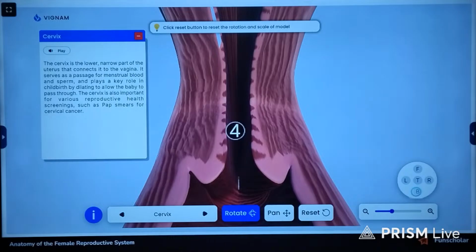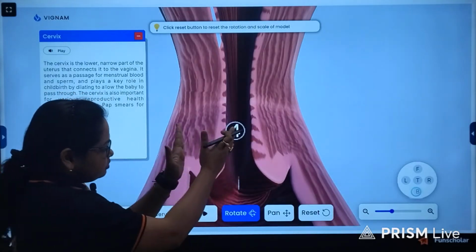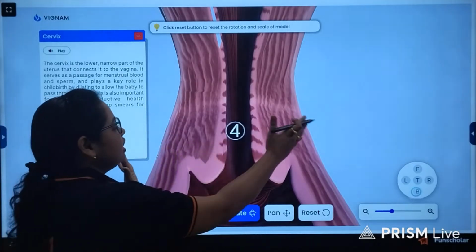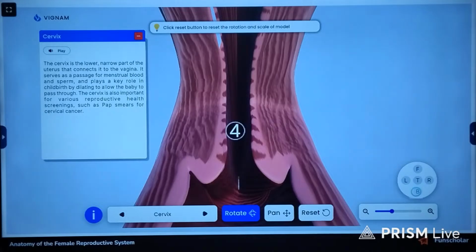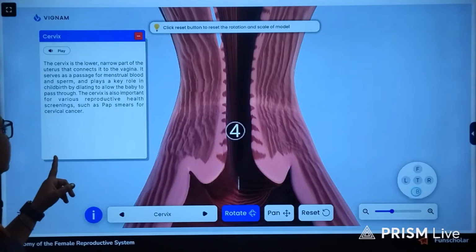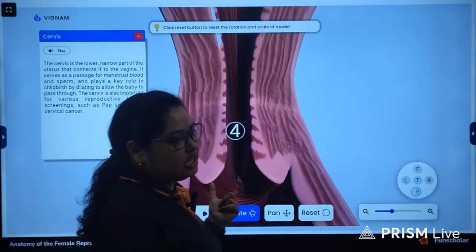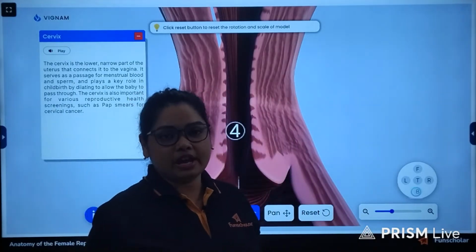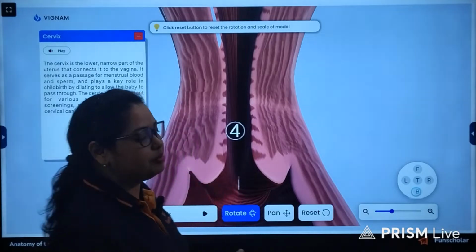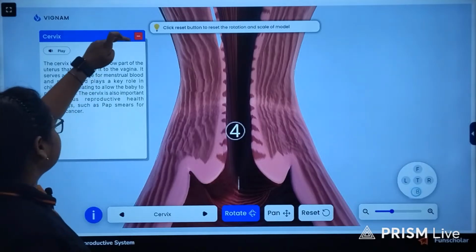It also helps in childbirth by dilating. The cervix is made up of elastic muscle that can contract and dilate the passage so that birth of the baby is made possible. Another important thing is that fluid from this region is taken for the pap smear test, to detect anomalies or diseases such as cervical cancer.